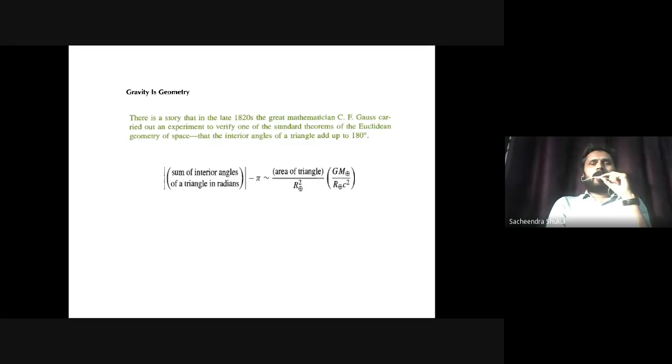But if I look at that scenario in the present sense, the formula that actually fits that calculation is written here. The sum of the interior angles of a triangle in radians minus pi is the area of the triangle upon R plus, with a term involving M plus and R plus, the mass and the radius of the earth, the planet on which we are living. So this is the formula that should hold, but Gauss showed it is 180 degrees. After many years, when this formula was derived and the results were verified, it was found that Gauss was not exactly right.